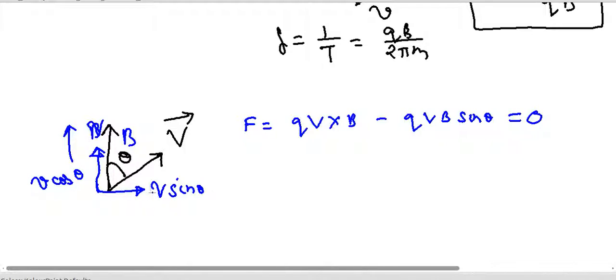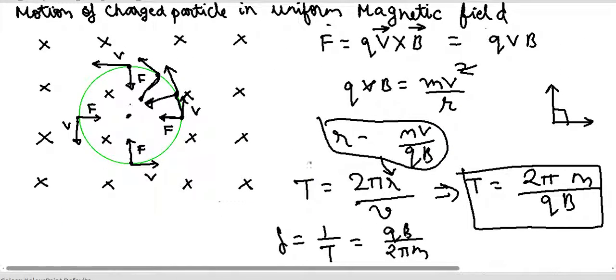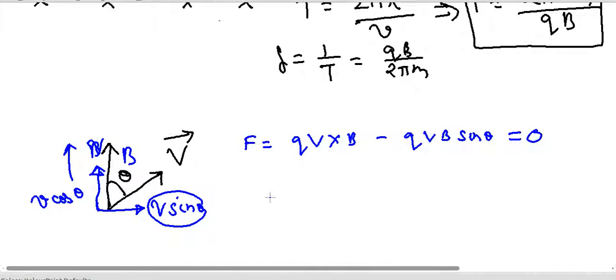But in this direction, because this component is perpendicular to B, it will go round and round in circles. And the radius of the circle will be equal to m v, where the component of velocity which is perpendicular is v sin theta.